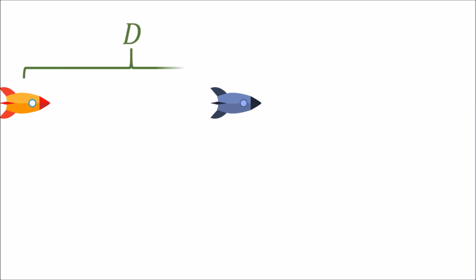Bell's spaceship paradox works like this. Let's say that there are two spaceships some distance d apart. There is a string that ties the two spaceships together. The string is exactly long enough to cover the distance between the spaceships. If the spaceships move even slightly further apart, the string will break.